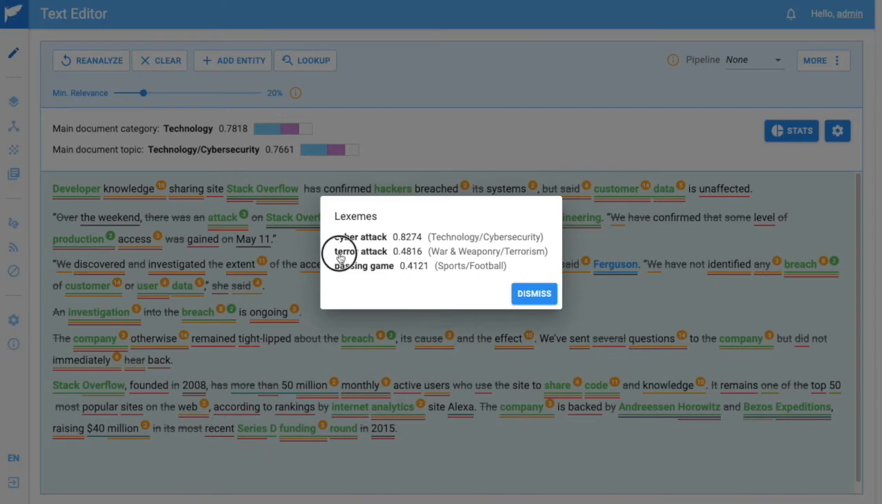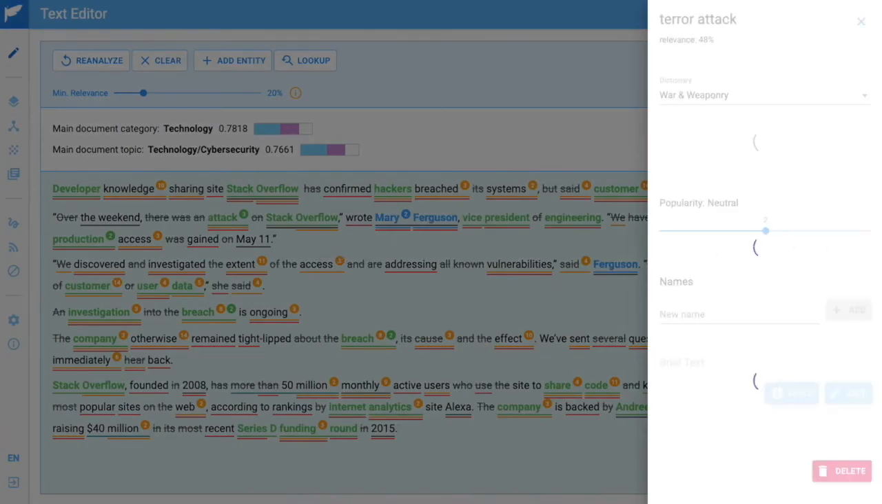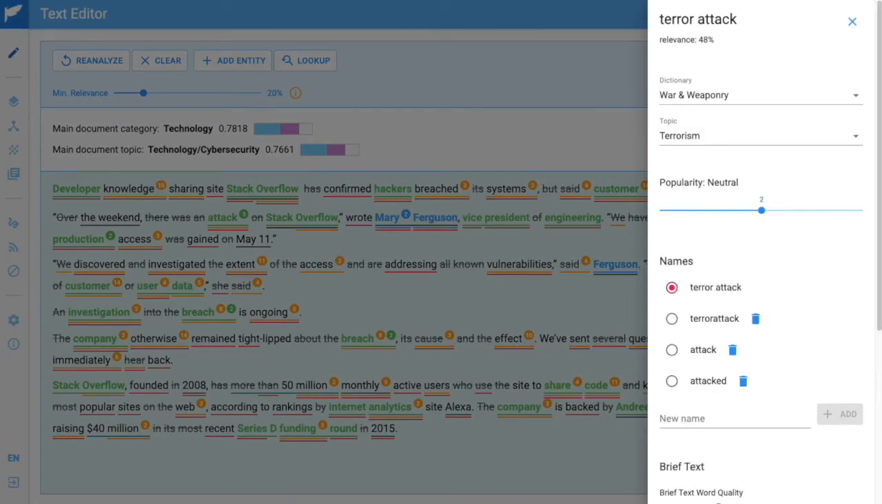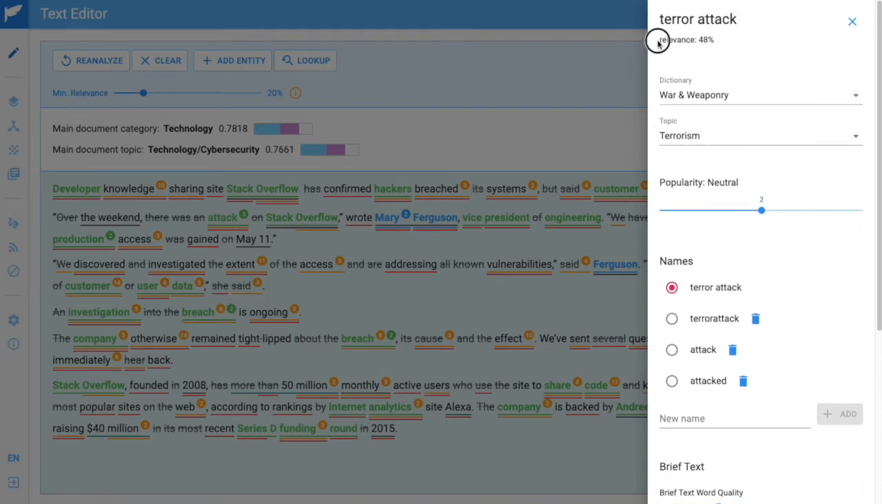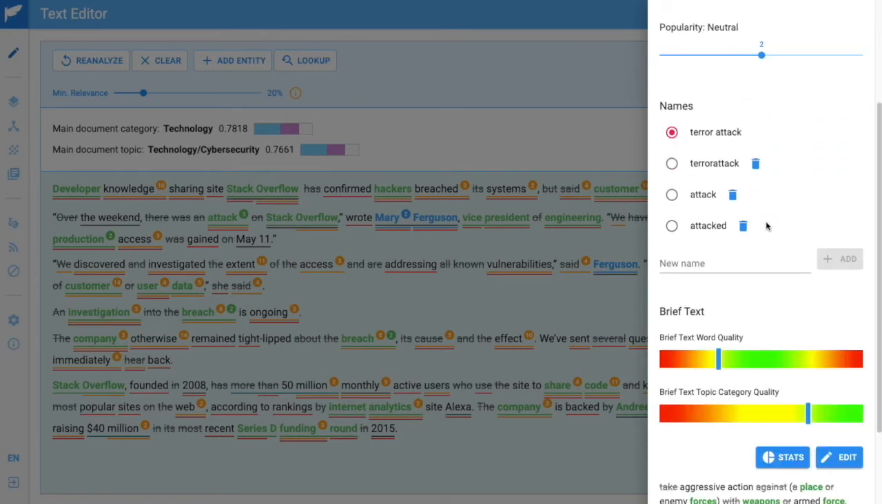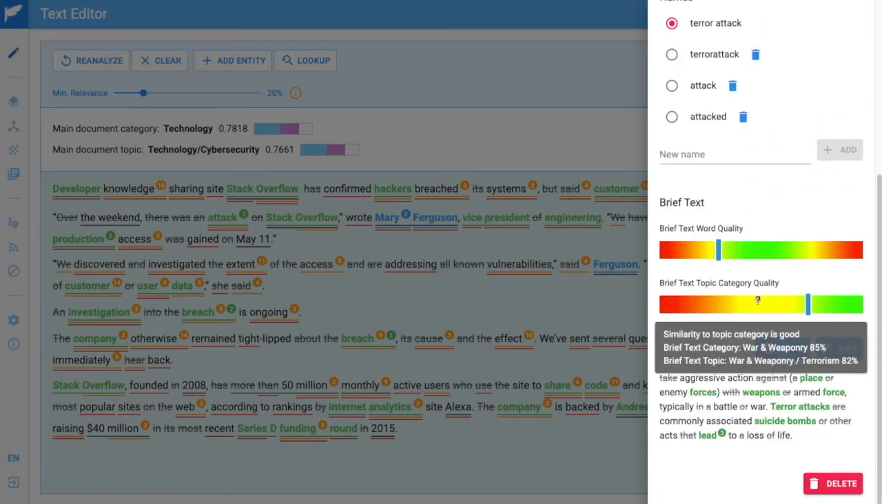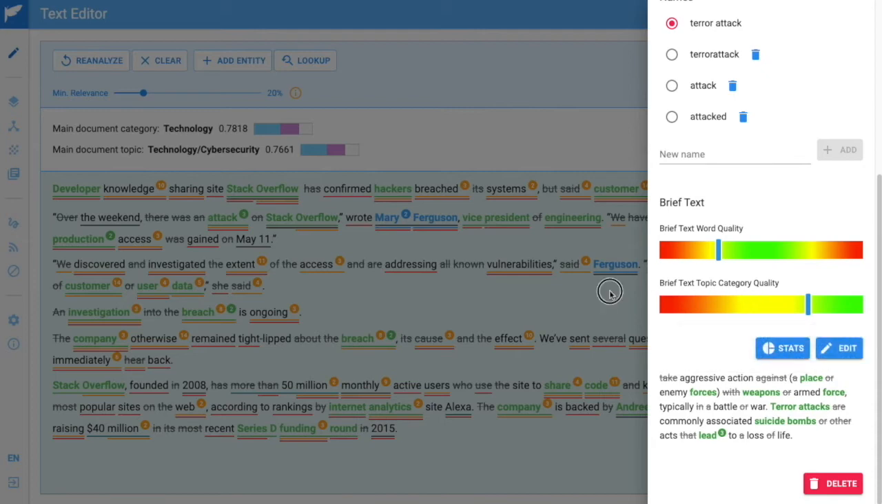If we click on terror attack, we can see the Lexeme card pop out on the side. We have the Lexeme terror attack, found at a 48% relevance. It belongs to war and weaponry and terrorism, has aliases of different ways to identify that word and a definition associated with it. This definition is being graded as belonging to terrorism, so we know it's a good definition for the context it belongs in.